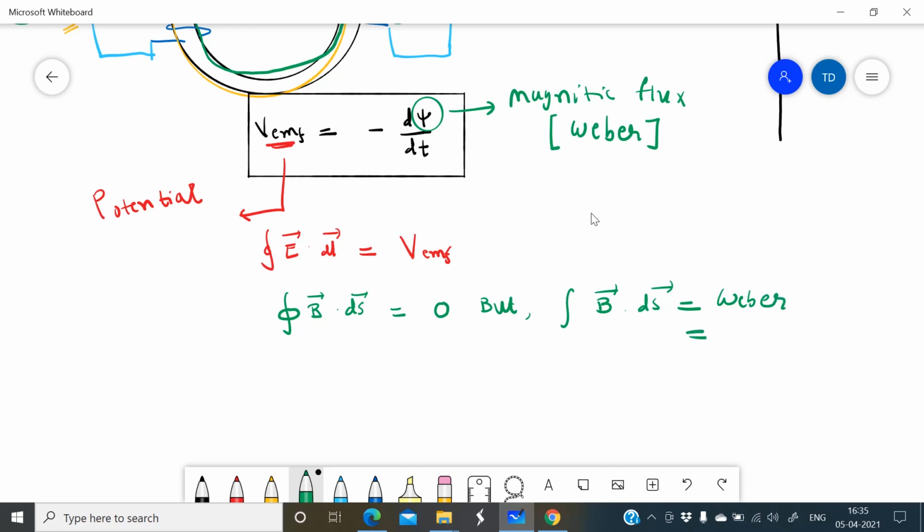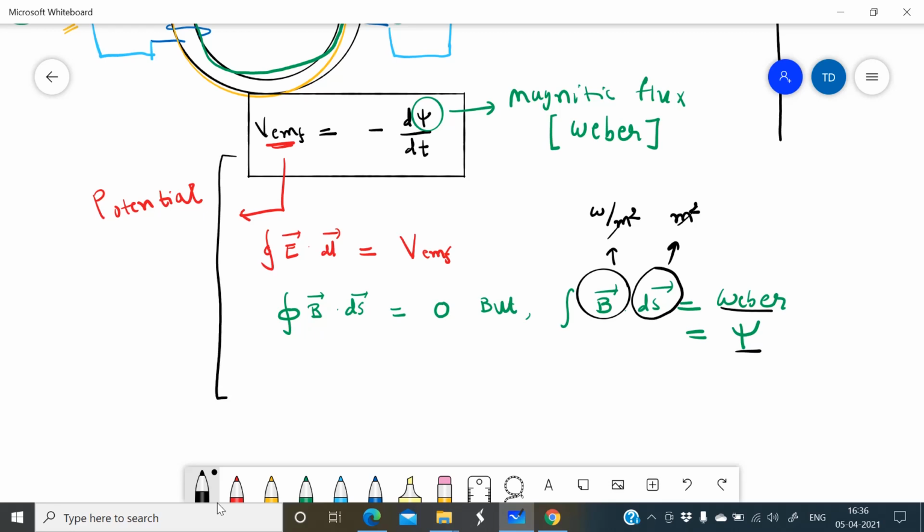Okay, and it is nothing but this psi, because as we know the unit of B is Weber per meter square. What is ds? It is the differential surface, and the unit of surface is meter square. So this meter square cancels out, so Weber is left.